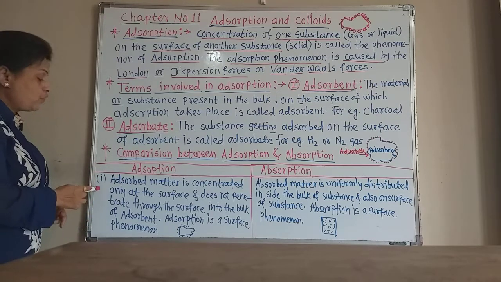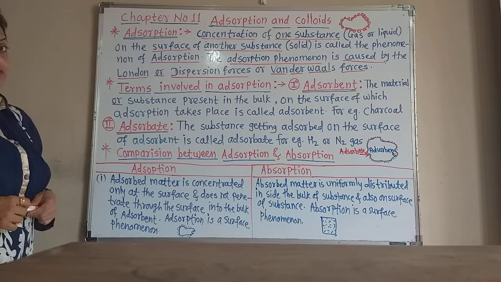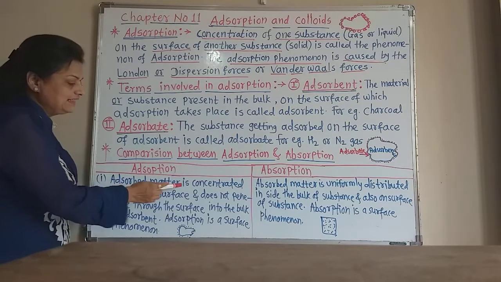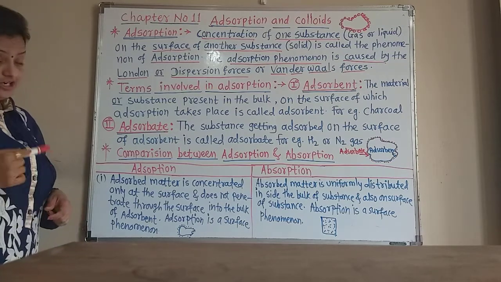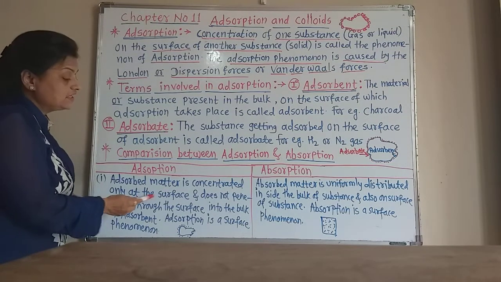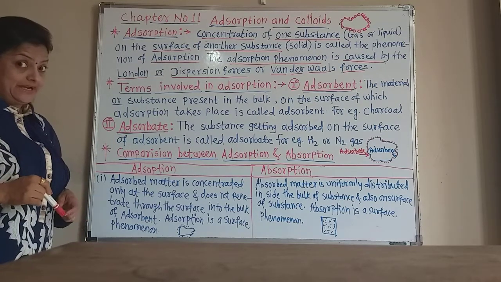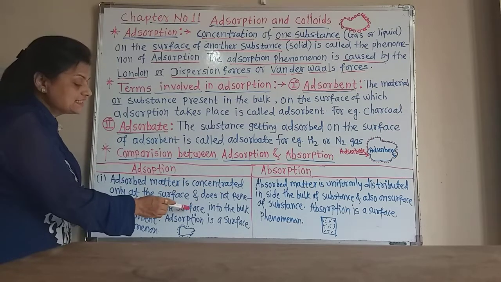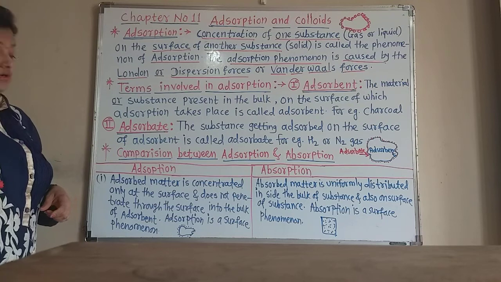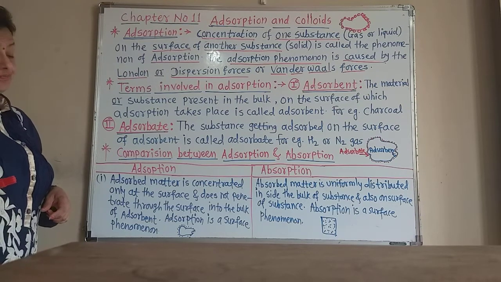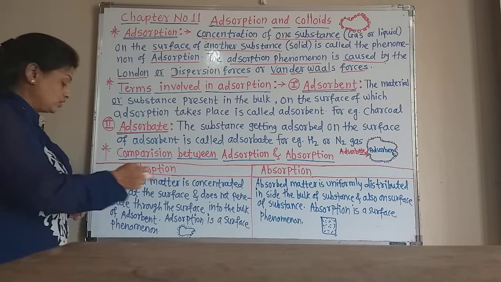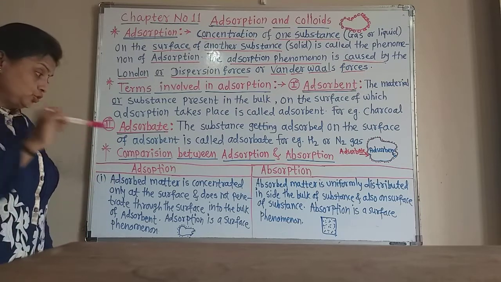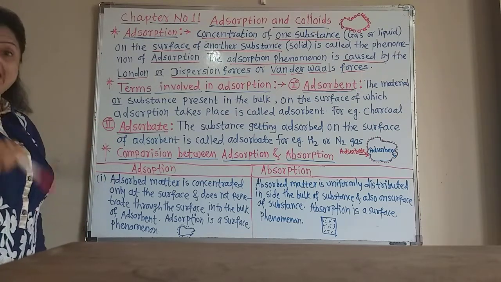Now the first point: adsorbed matter is concentrated only at the surface of the adsorbent and does not penetrate through the surface into the bulk of the adsorbent.